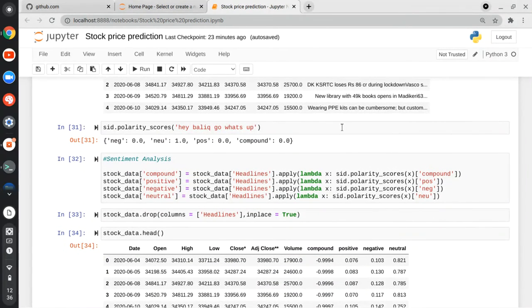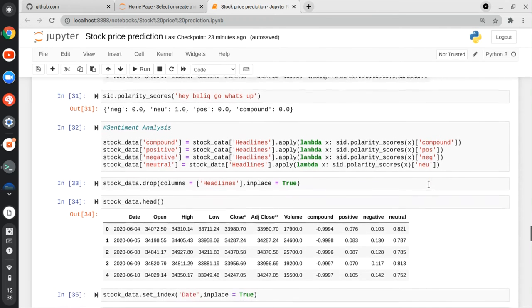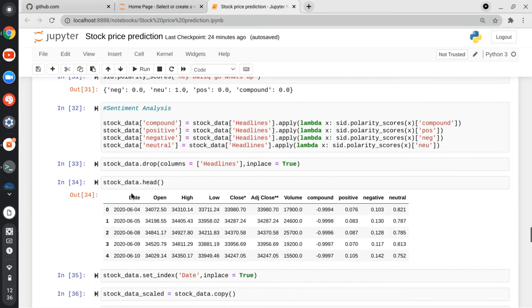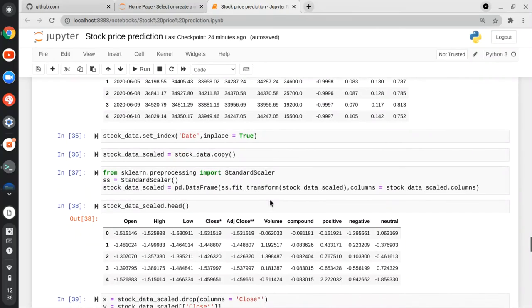Now we have the NLP part. The sentiment intensity analyzer, which I told you about in the beginning, is used here to extract the degree of neutral, negativity, positivity from the news headlines. I have done that, and this is the column which I have. I am applying standard scaler on the data set because I want to scale all my features, that is columns, into a single scale, like from -1 to 1.